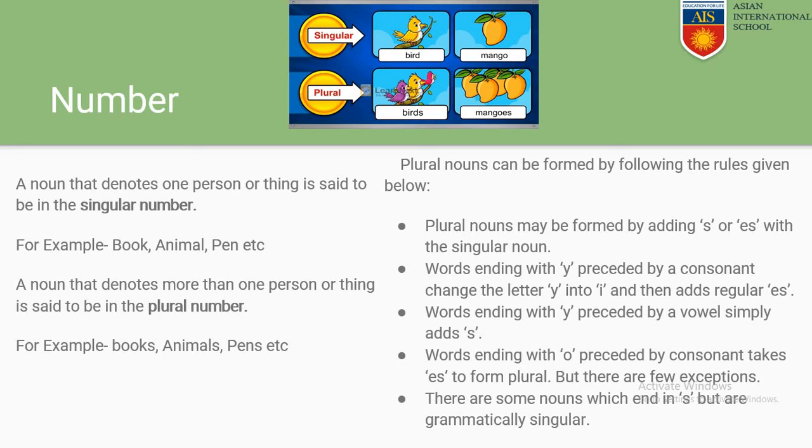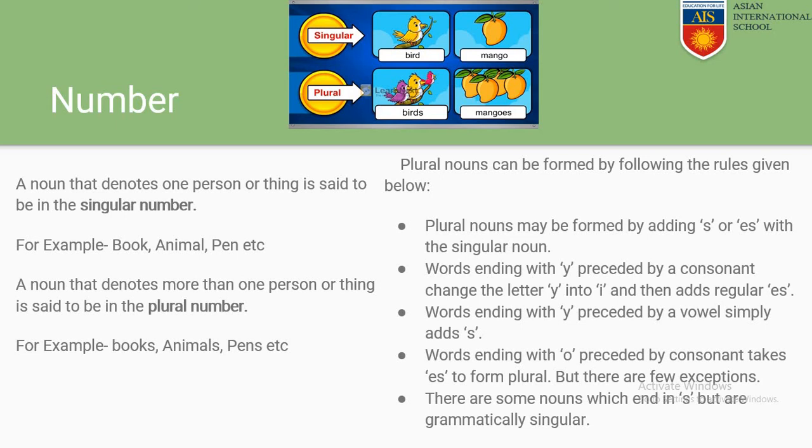So next one is: words ending with y preceded by a vowel simply add s. So if a word ends with y but it has a vowel in front of it, it won't be changing into ies. It shall be changing into only s.